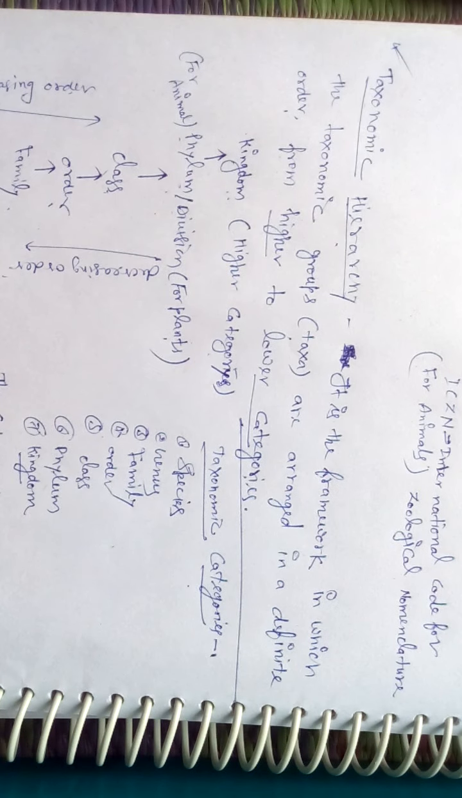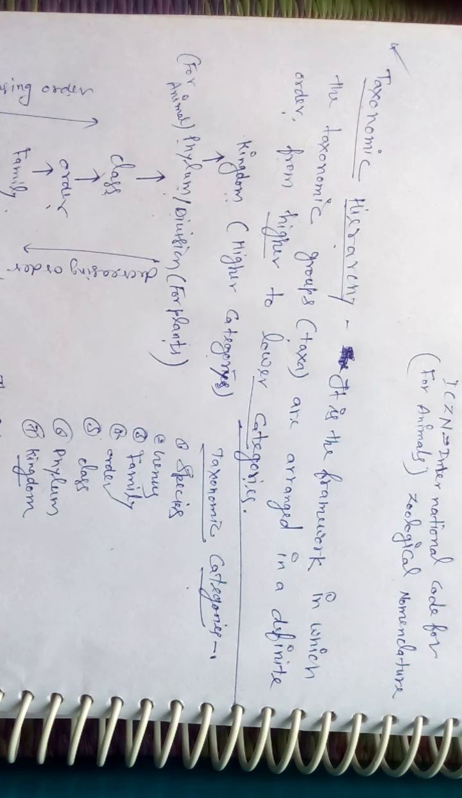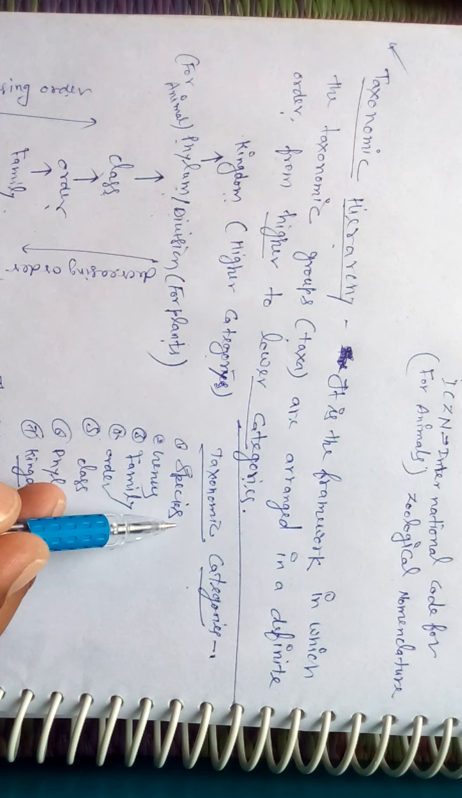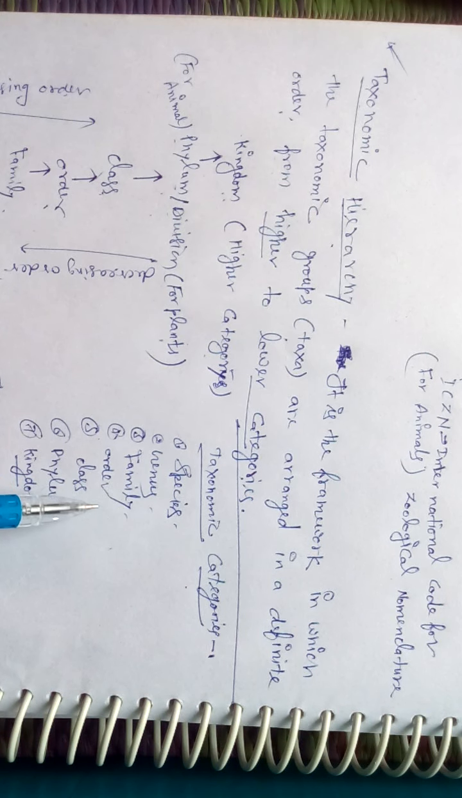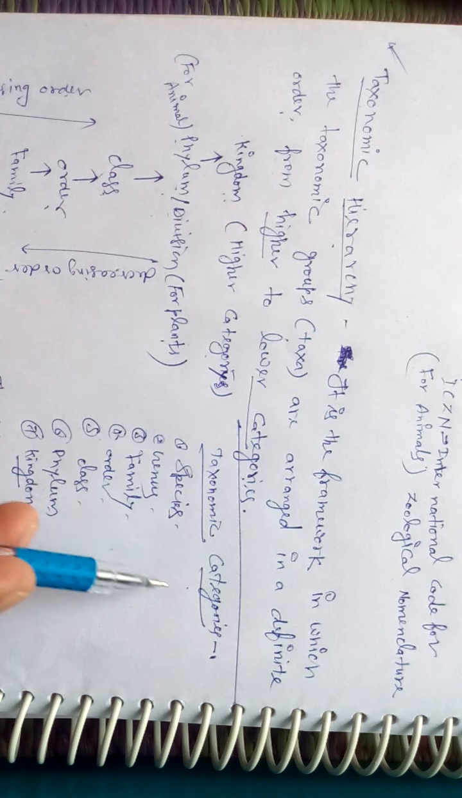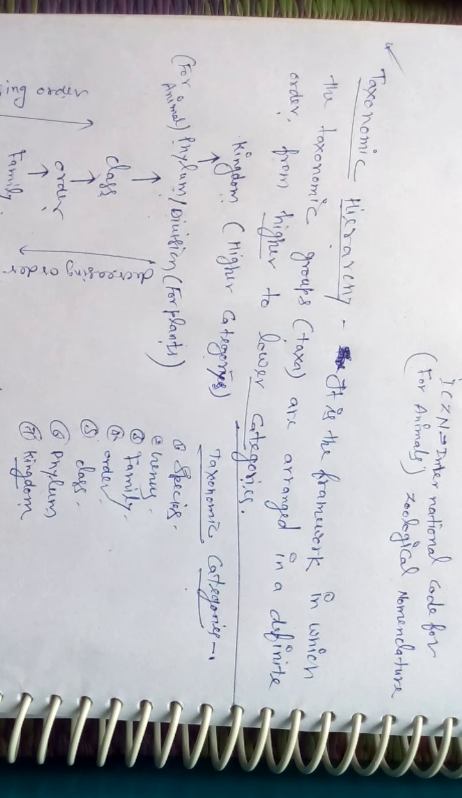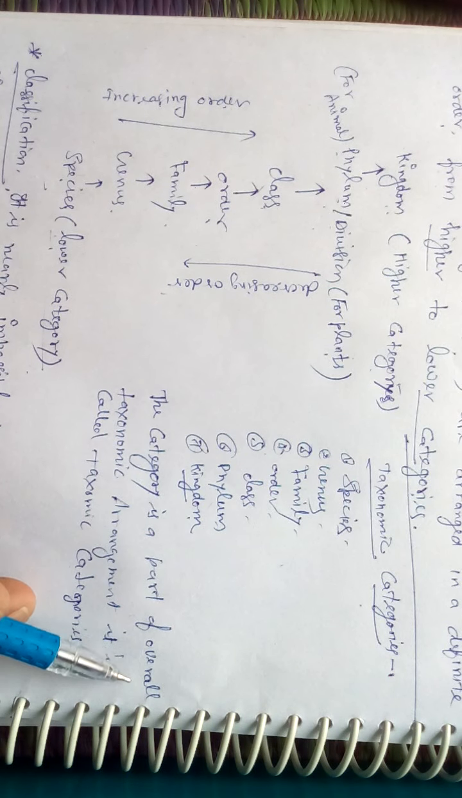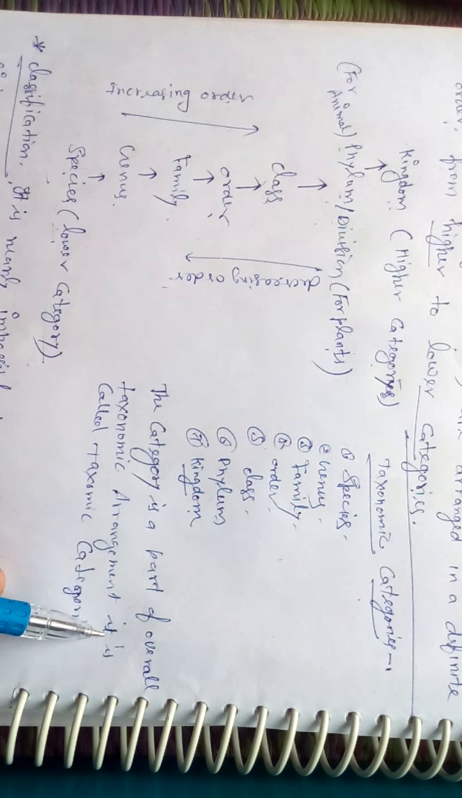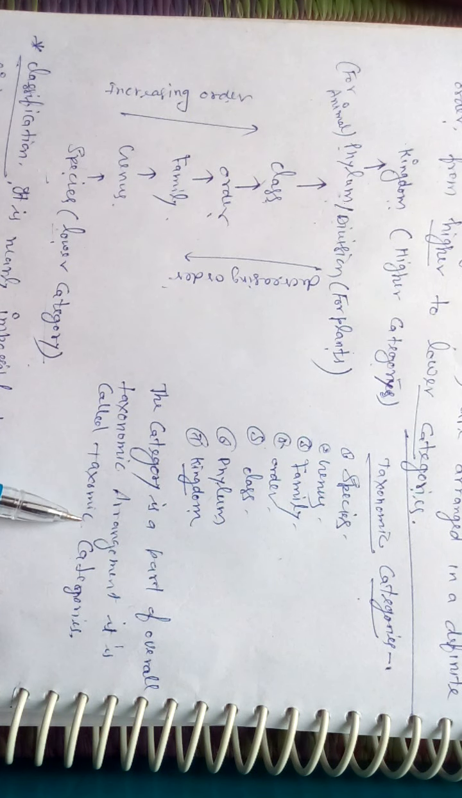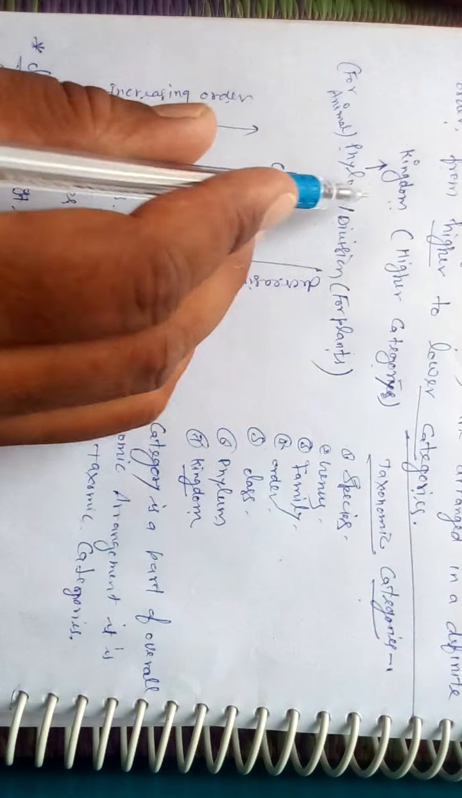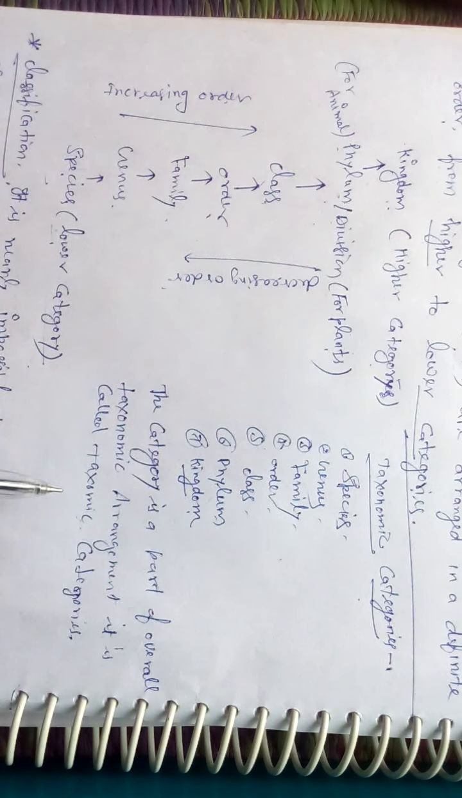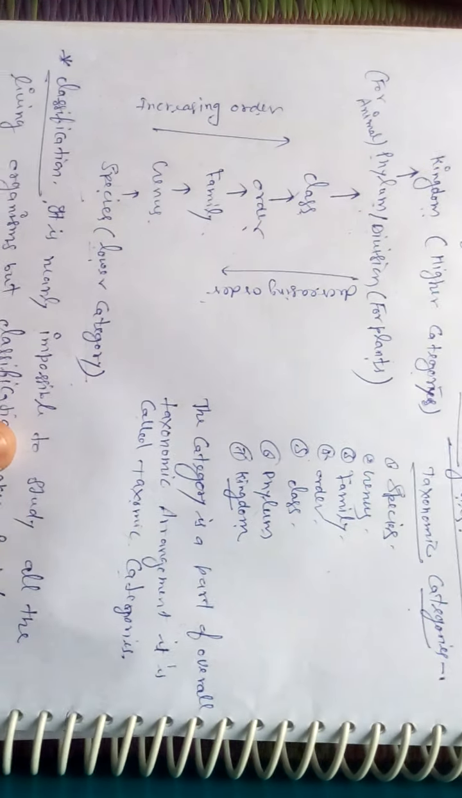Dear students, next, taxonomic categories like species, genus, family, order, class, phylum, kingdom. These are the taxonomic categories. Each category is a part of the overall taxonomic arrangement, and it is called a taxonomic category.